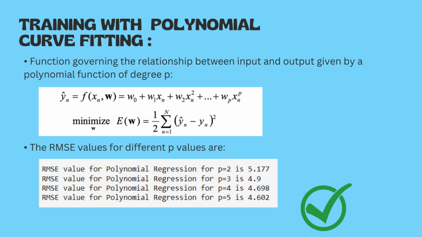Here are the RMSE values for different p values. For p equals 2 it is 5.177, p equals 3 is 4.9, p equals 4 is 4.698, and p equals 5 is 4.602. We can observe that the change in error between p equals 4 and 5 is around 0.096, which is very small. So it got almost saturated at p equals 5. We stopped our model there, keeping time also in consideration to model and train our data.